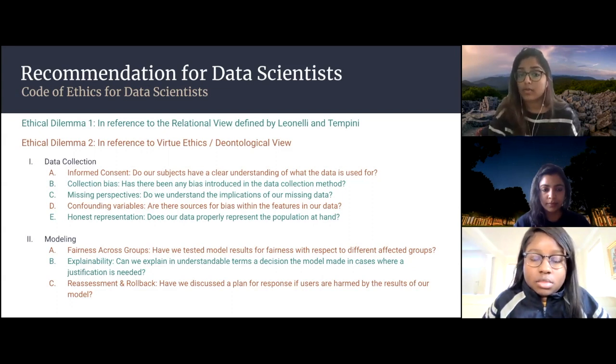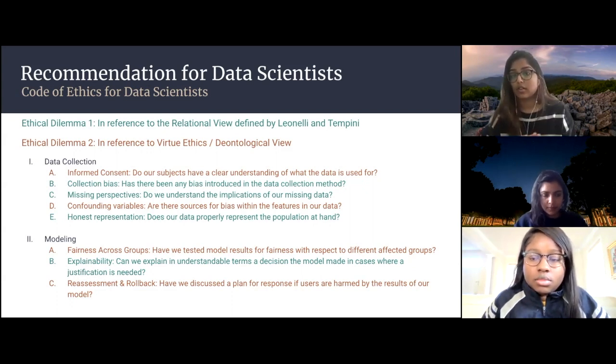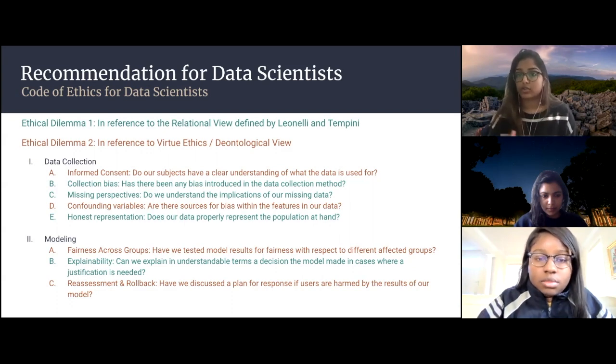So for our recommendation for data scientists for both of the ethical dilemmas at hand, we proposed this code of ethics for data scientists, where we have created an initial framework, especially when it comes to the data collection portion of any sort of data science analysis, and then the modeling and visualization portion. So as you can see, ethical dilemma 1, which is in reference to the relational view, has all of its recommendations also created via that relational view.